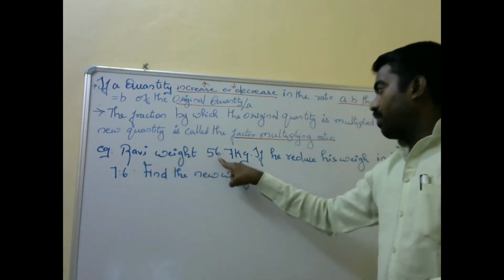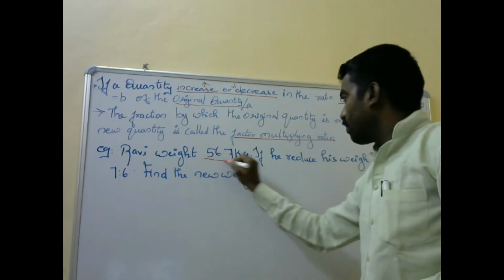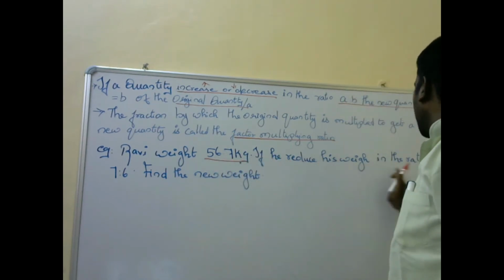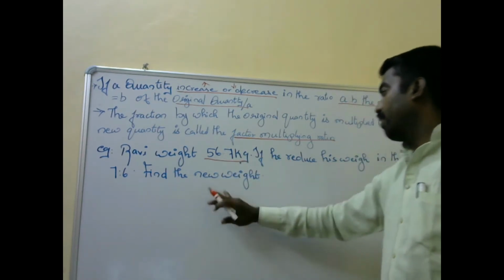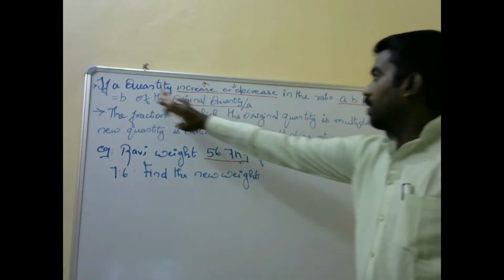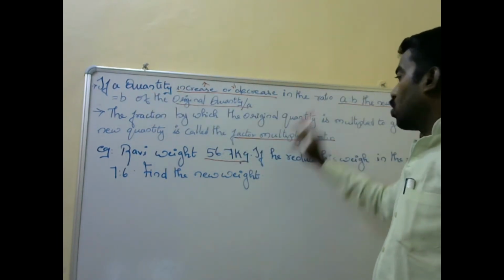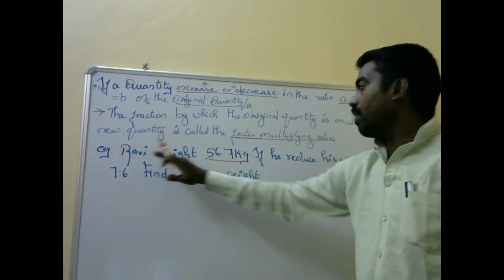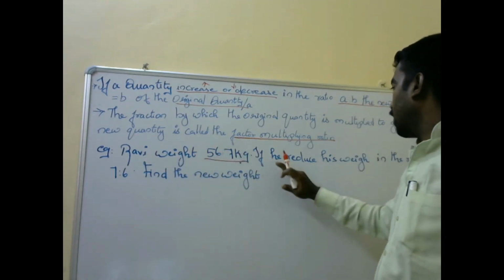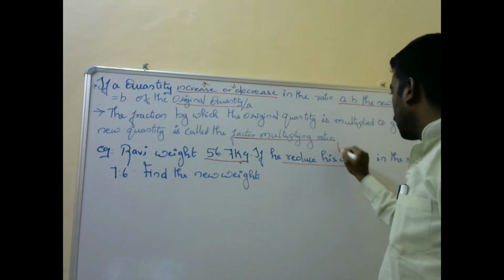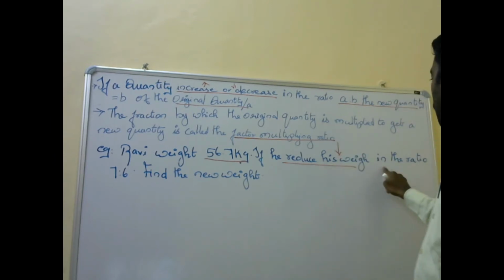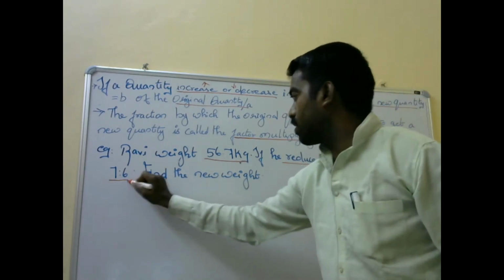Ravi's weight is 56.7 kg. He reduced his weight in the ratio of 7:6. Find the new weight. Say if the quantity is increased or decreased in the ratio, he is reducing his weight. Ravi's weight is 56.7 kg. He reduces his weight in the ratio 7:6. Find the new weight.